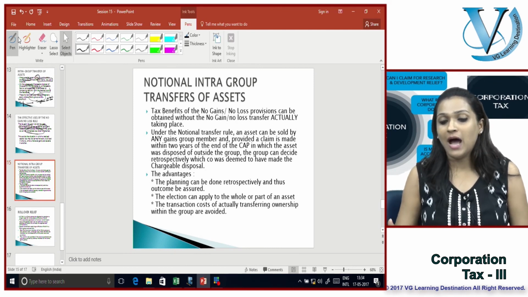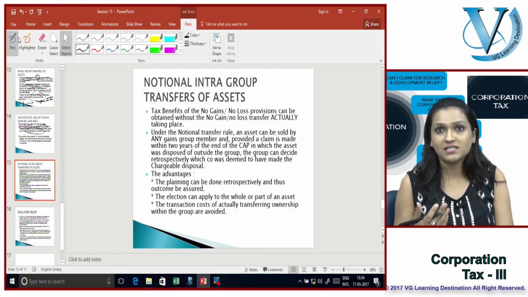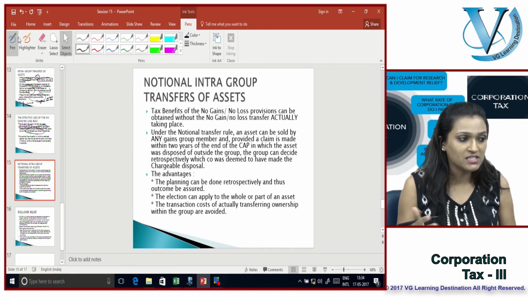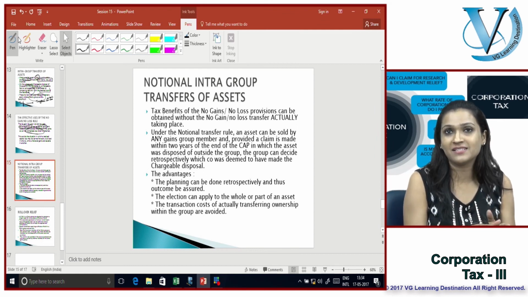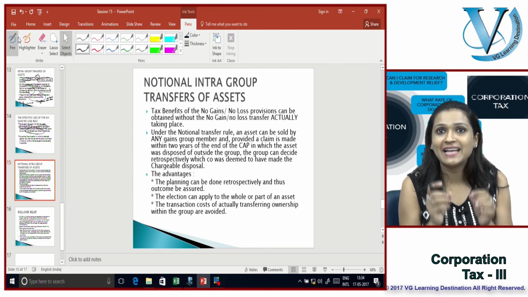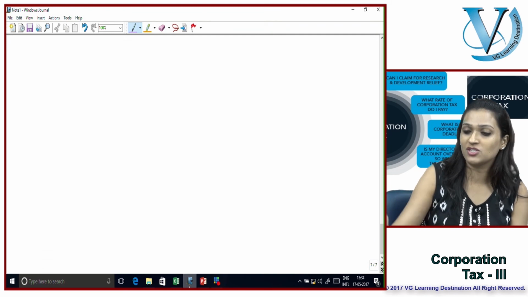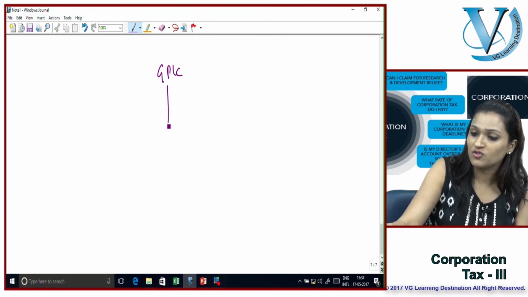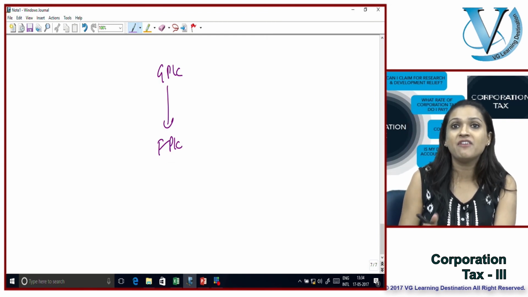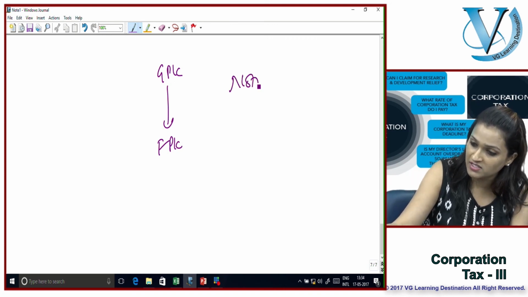set it off. Now, one very important advantage of these intra-group transfers that are no gain, no loss disposals is that companies can transfer assets from one entity to the other without actually physically transferring the goods. Let's get back to our same question, GPLC transferred to FPLC. Without having physically transferred the goods, you can just make a notional transfer.